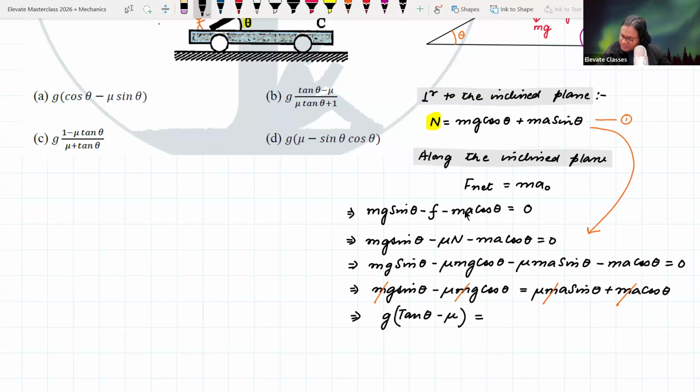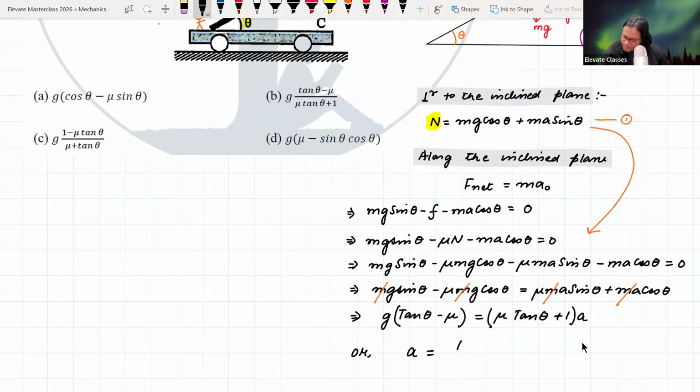And if I divide by cos theta here, this is going to become mu a tan theta plus a. So if I take a common, it becomes mu tan theta plus 1, common is a.